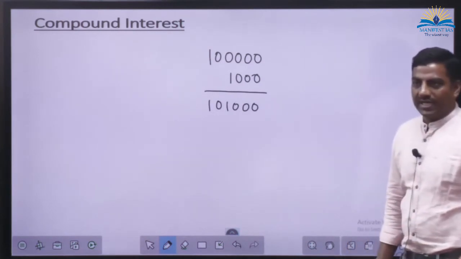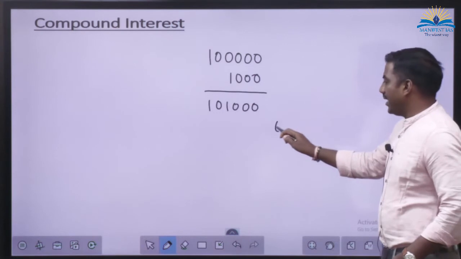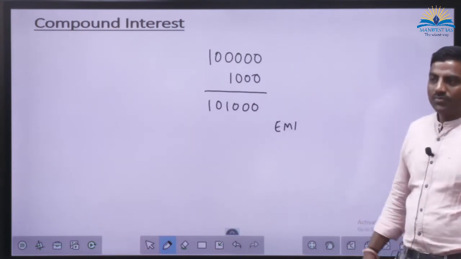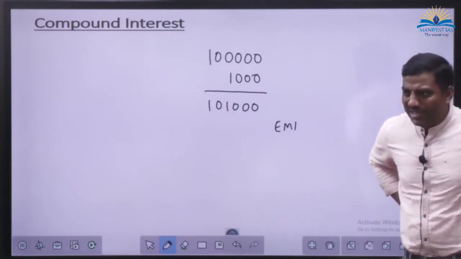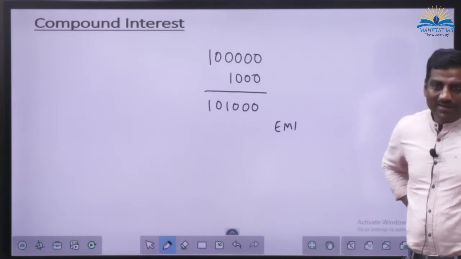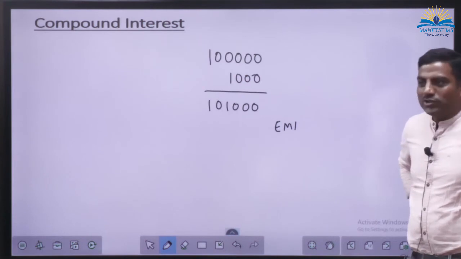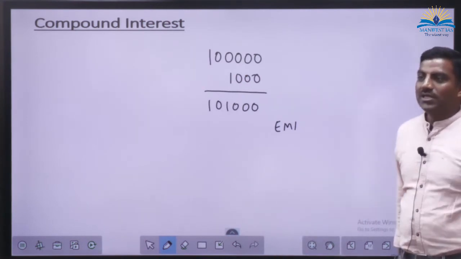Now tell me, logically, your EMI should be how much? I'm not asking you the exact EMI. It depends upon rate of interest and your loan period also. But logically, what should be your EMI, so that one day you will finish off this loan account?